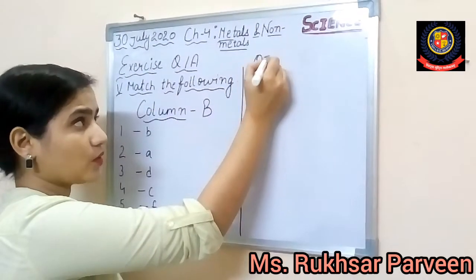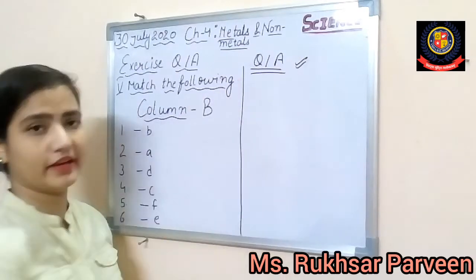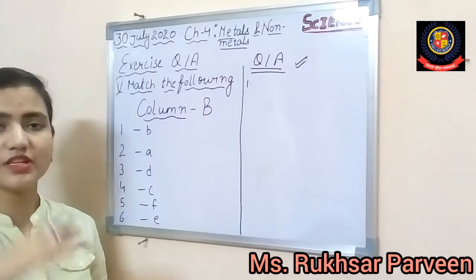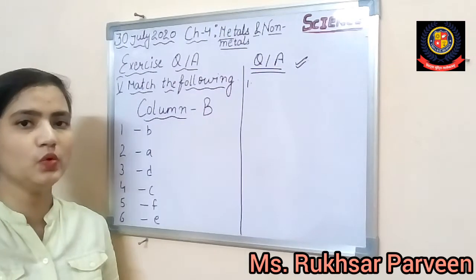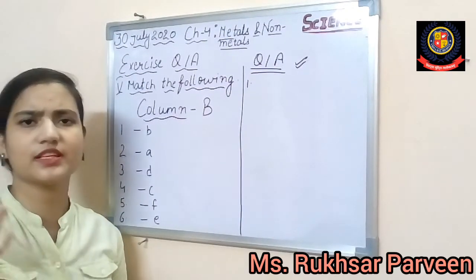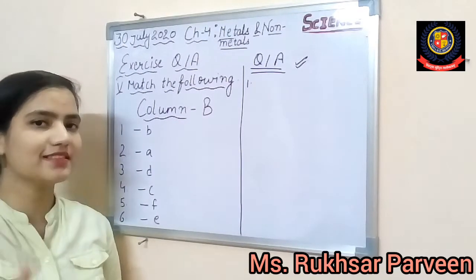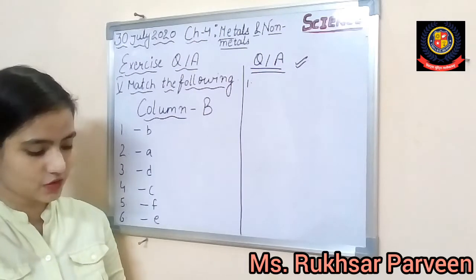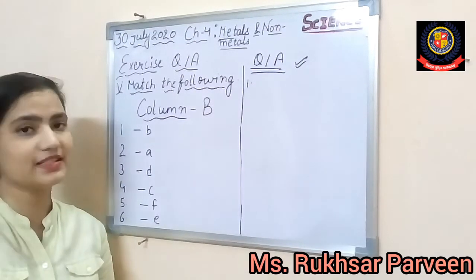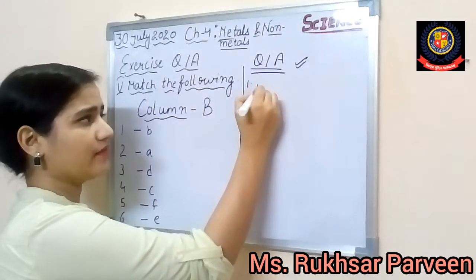Yes, now these question and answers you have to do in your notebook and they are very important. I will just explain because you already have the answers with you, written in your book. So question 1 is asking, state 4 differences between metals and non-metals, and this is very simple, the first concept which we have discussed.